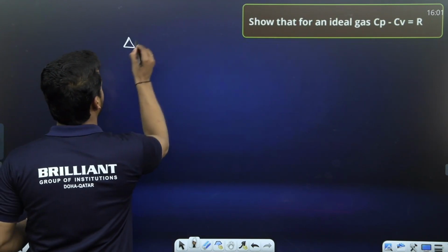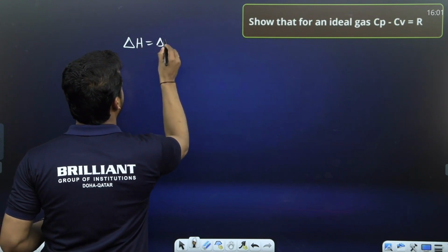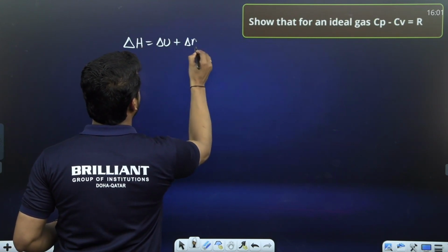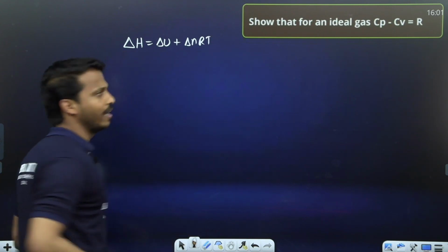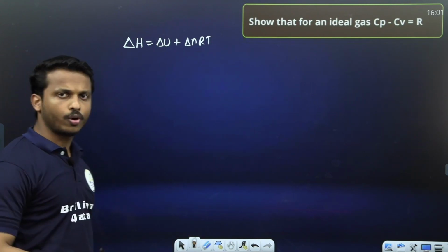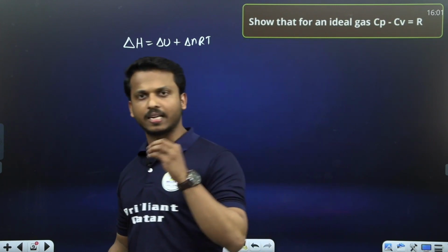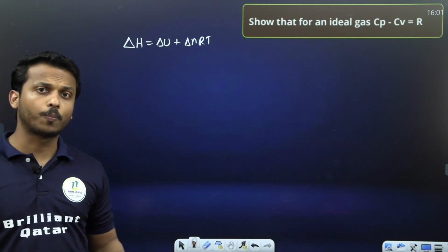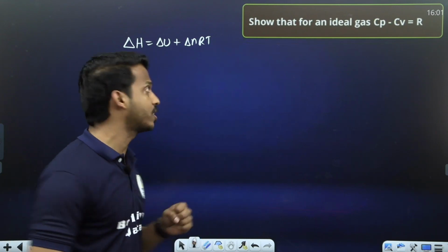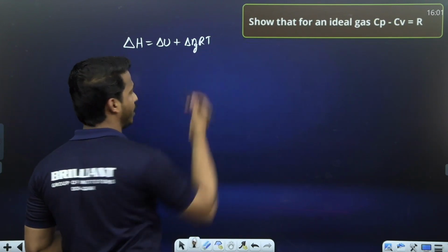We have the equation delta H equal to delta U plus delta nRT, right? Yes or no? You may study the relation between enthalpy change and internal energy change: delta H equal to delta U plus delta nRT. For a gaseous system, we write delta ng.